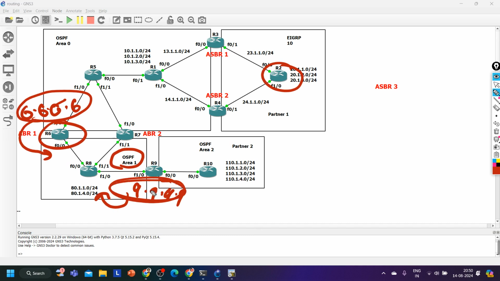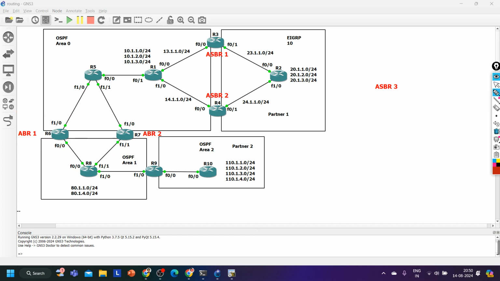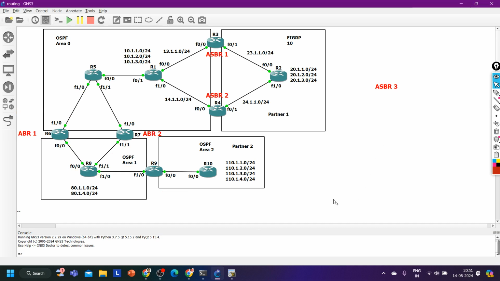Router 9 will share this network to its neighbor router number 8 in the form of LSA1. Router 8 will propagate it to router number 6. But router 6 will not propagate it to router number 5, its other neighbor, because this is LSA1. LSA1 cannot cross area.